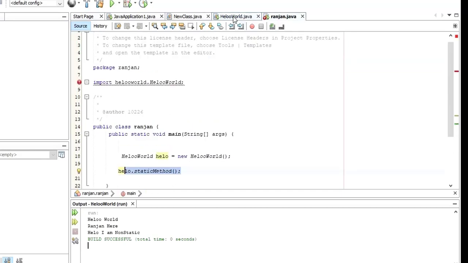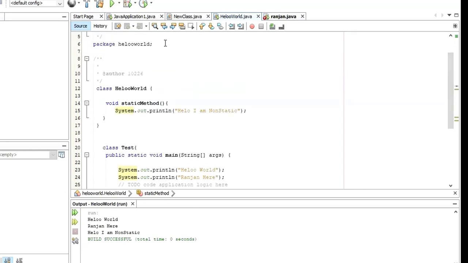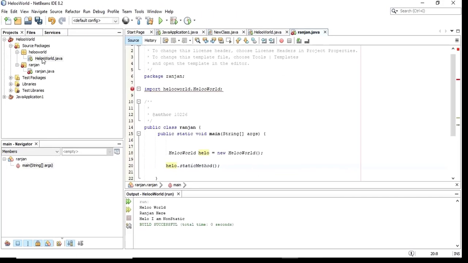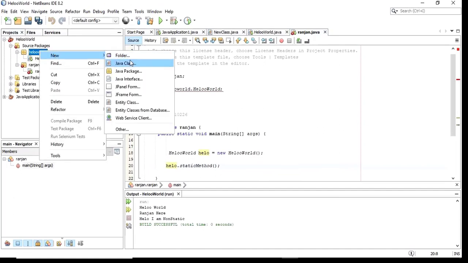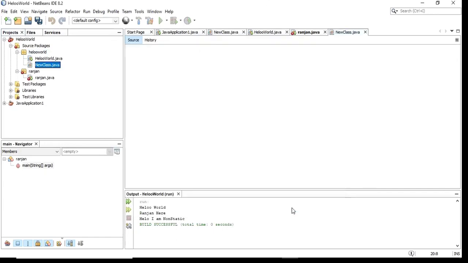The reason is, even though this access specifier is a default access specifier, it can be accessed only within the package. If you try to access this one in a different package, it's not going to work, because this package has a different name called Ranjan. So I'm trying to access that one in this one. That is the reason why it's giving me an error. In case, within this hello world, I'm going to create another class. Let me call this one new class, whatever the name is.